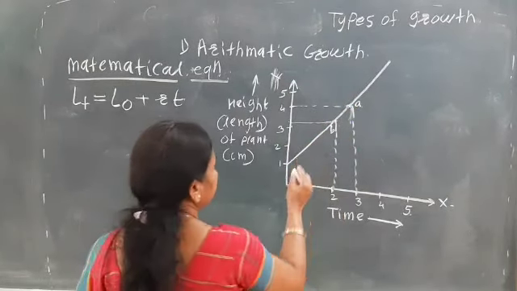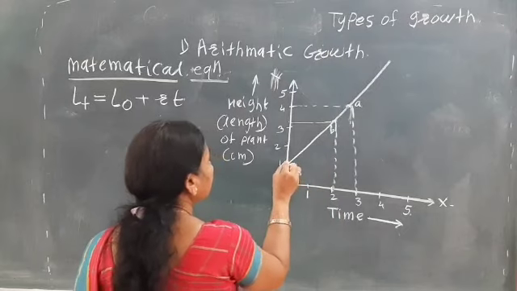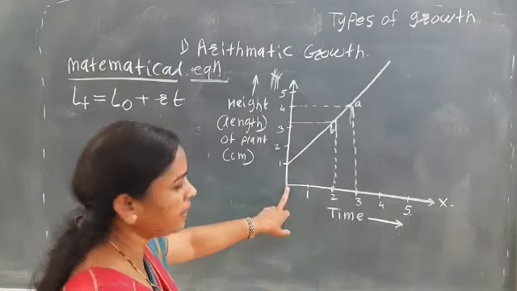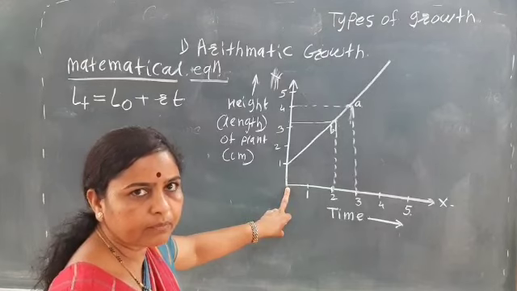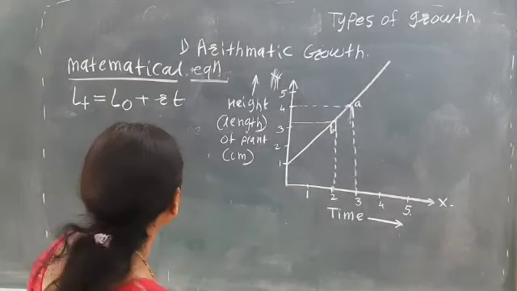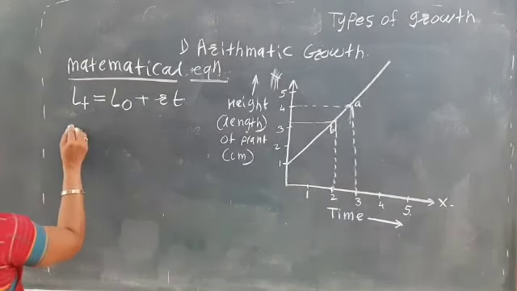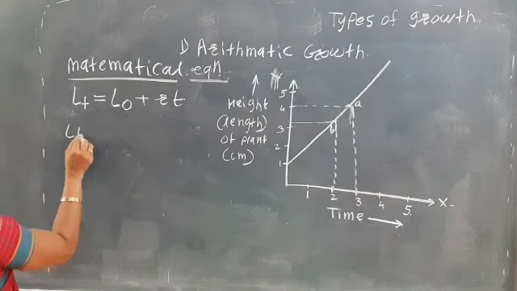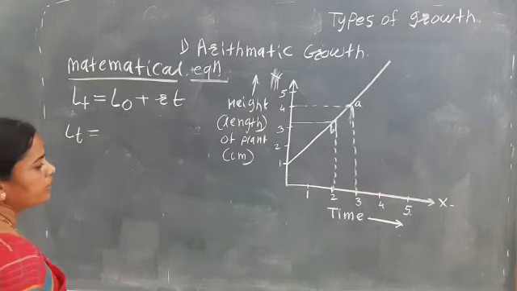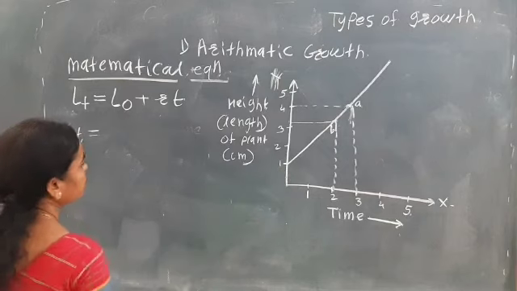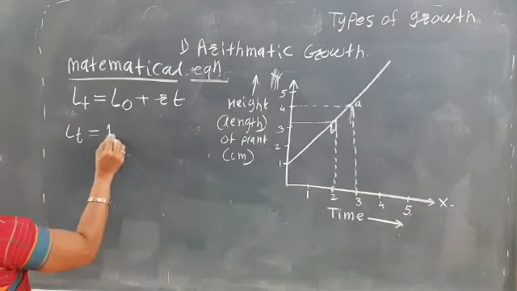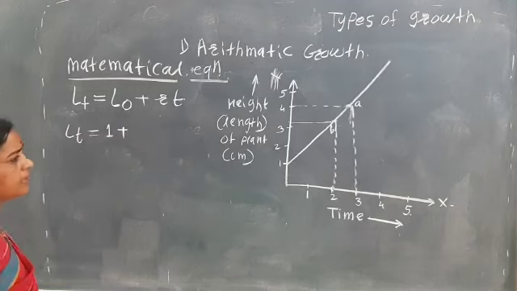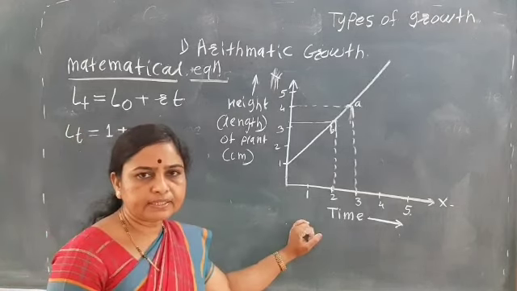Suppose here is 1 centimeter growth at time 0. So if we calculate, LT is equal to L0. Here the 1 centimeter is the L0. L0 is 1 centimeter.